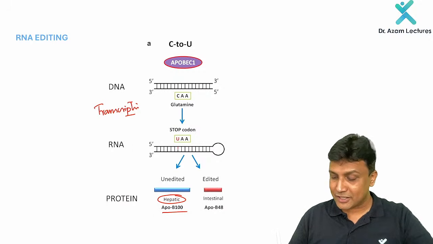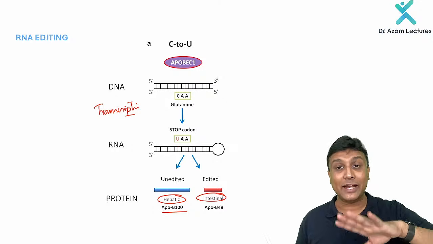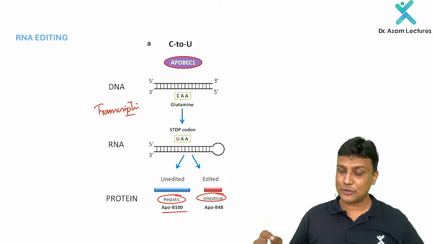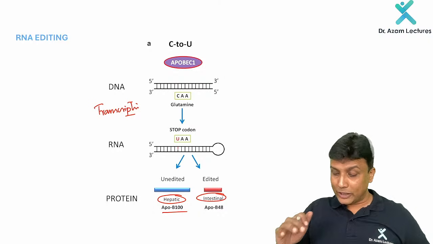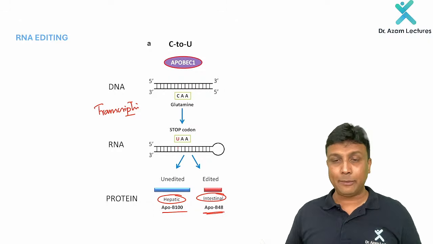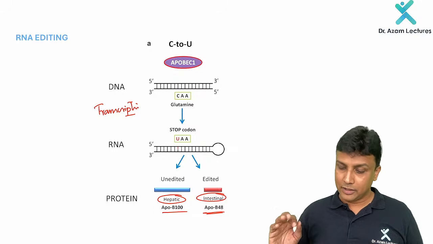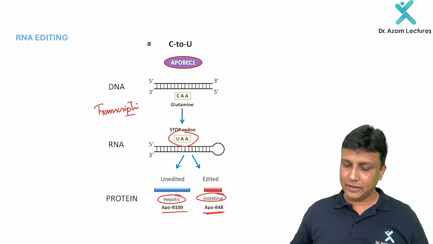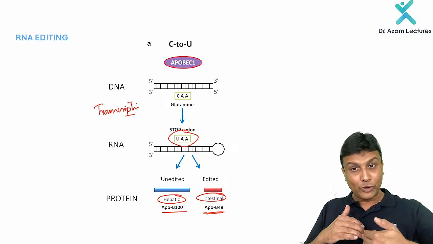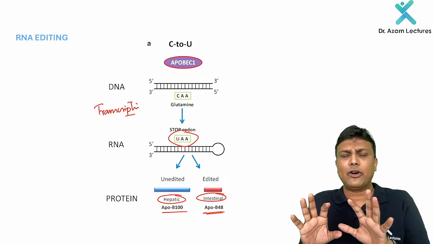But in the intestines, what is going to happen? That RNA will be edited there. And because of that, when only 48% of the amino acids are attached, at that time itself, a stop codon will come there. Because of the editing, the stop codon comes early, at almost 48% of the amino acids.